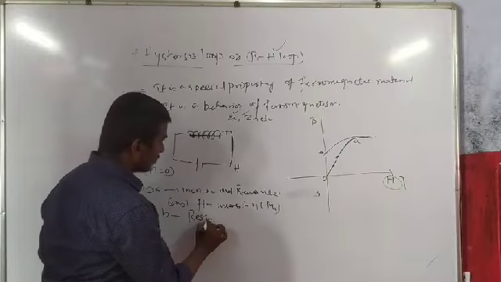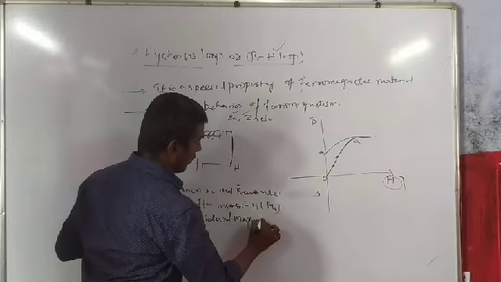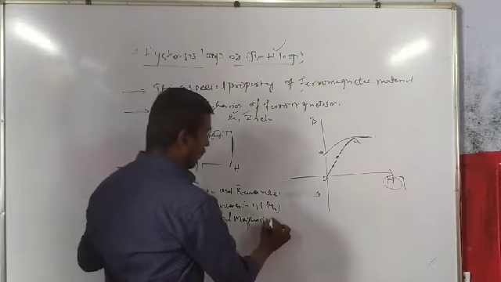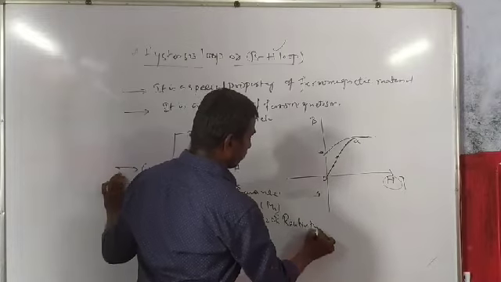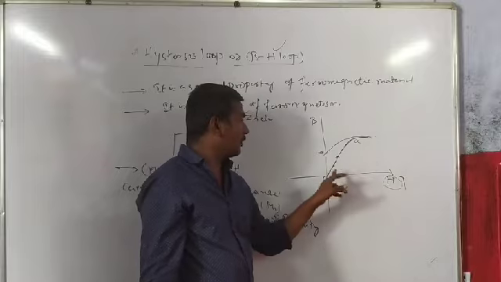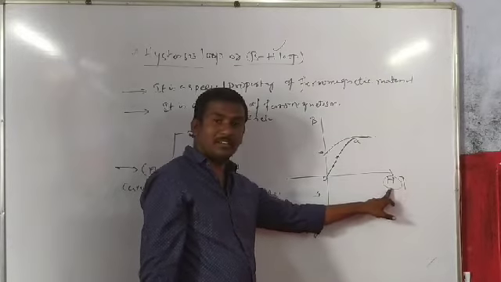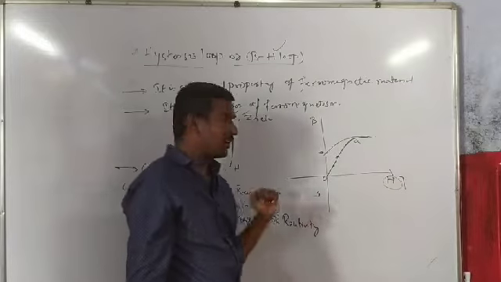It is also called retentivity. After this, H decreases and B also decreases.